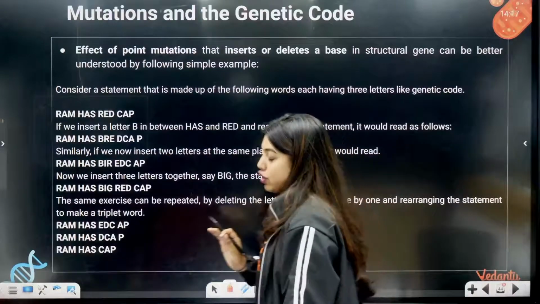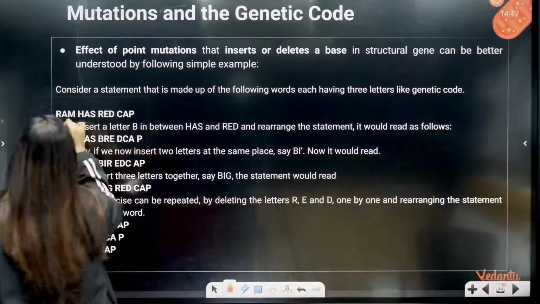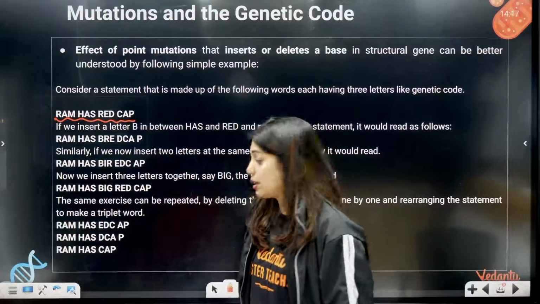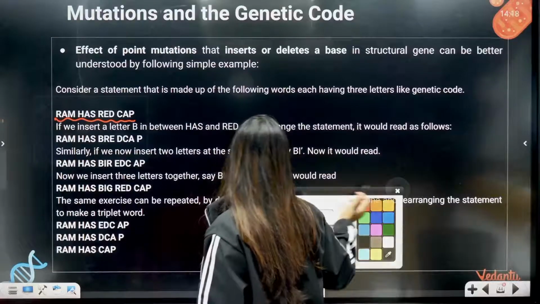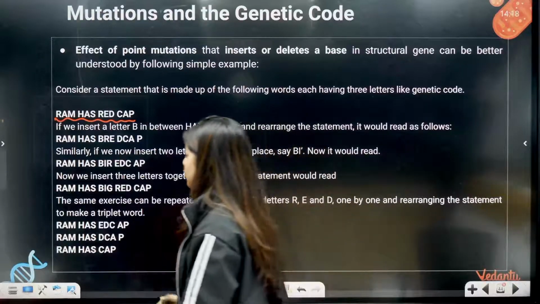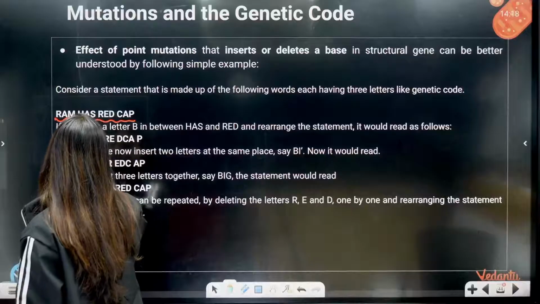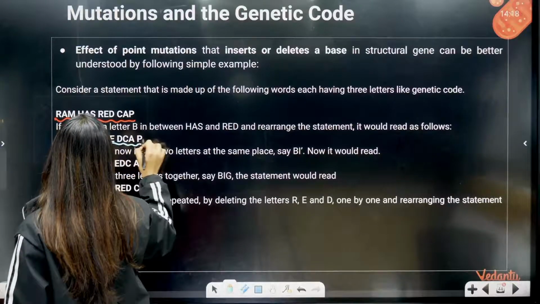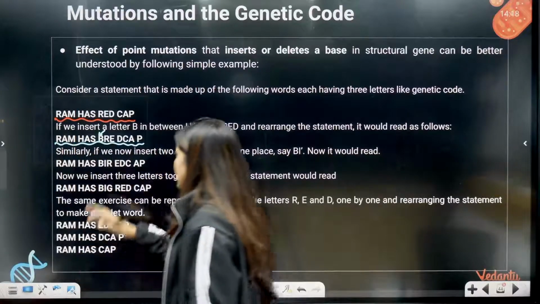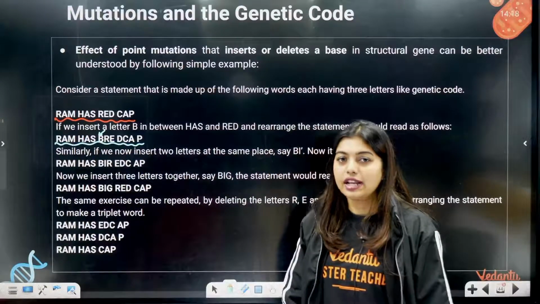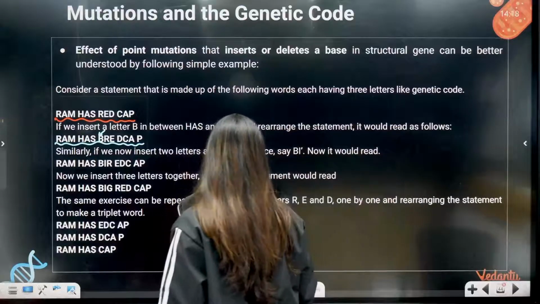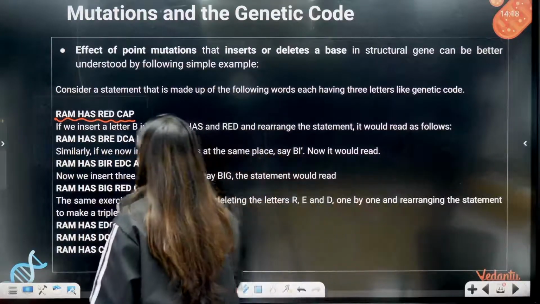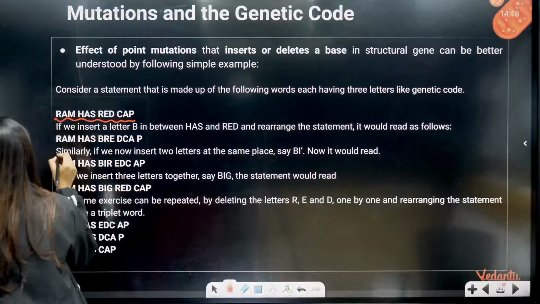Now look here, same thing here also. Deletion and addition also make a lot of difference. Like, Ram has red cap. Are you all able to read this very well? Yes, ma'am, we are able to read. What do you think? We are literate. Yes, you are literate. Ram has red cap, no problem. But I decided to insert one B here. Now when I inserted the B, what happened, students? Your reading frame changed, no?